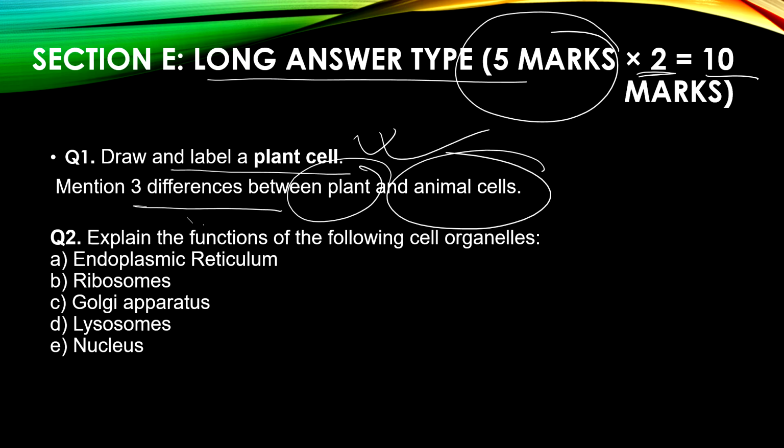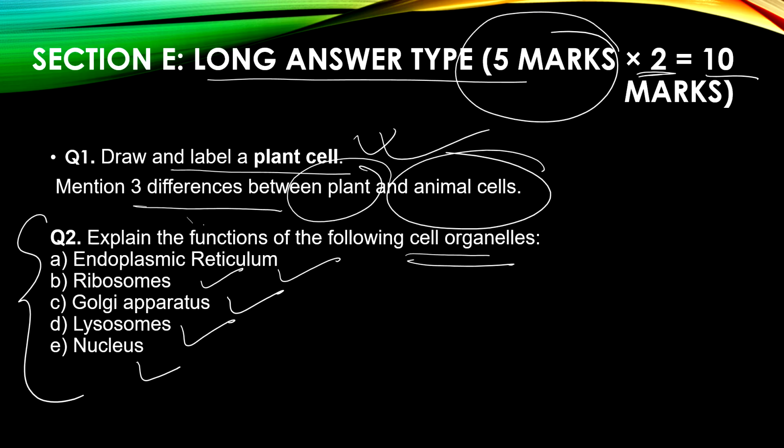Explain the functions of the following cell organelles: endoplasmic reticulum, ribosomes, Golgi apparatus, lysosomes and nucleus. This is all known to you, but I'll give a gist or idea of the answers you are going to write in your exam. So let us move on to the answer part.